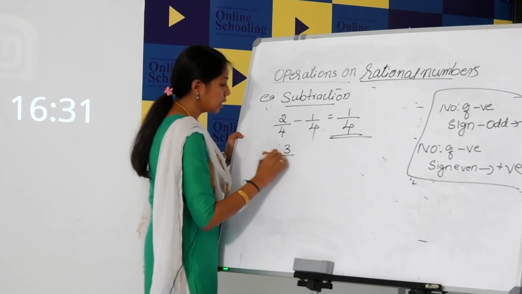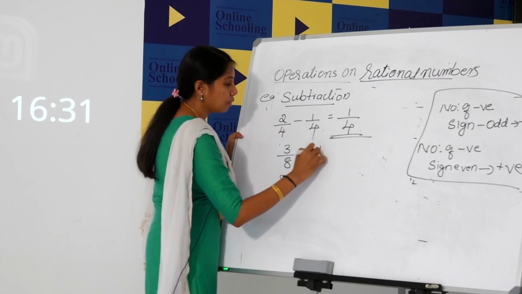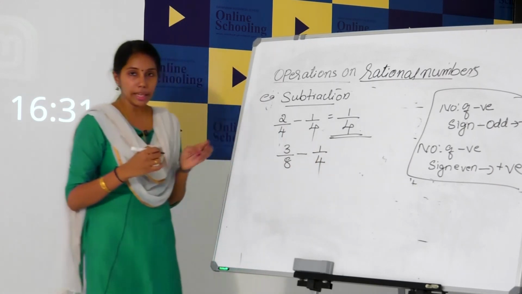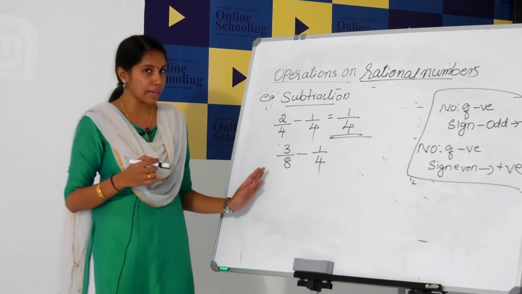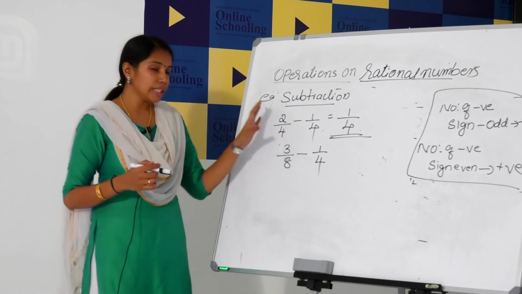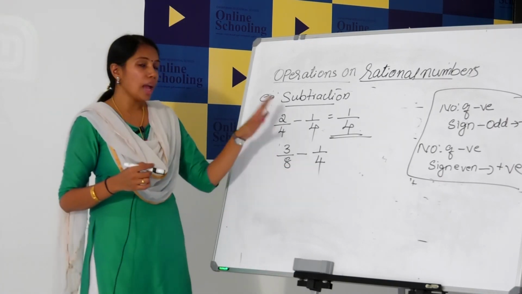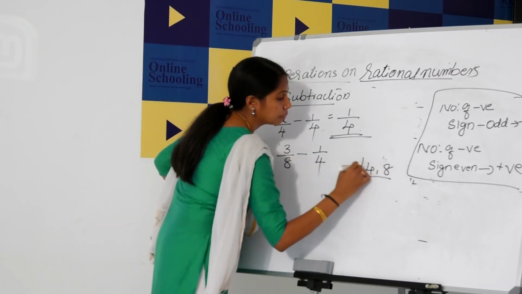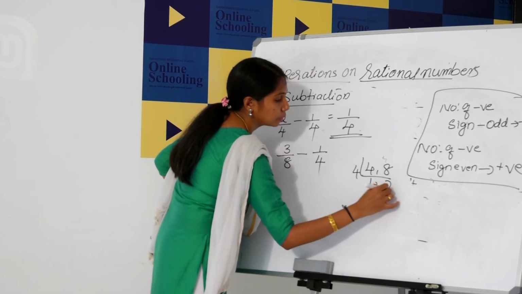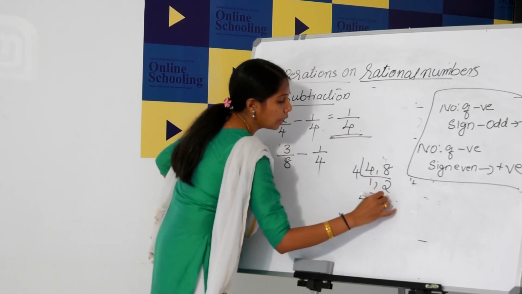3 by 8 minus 1 by 4. Same like addition. Just find the LCM of the denominators 8 and 4. Then make into a common denominator and subtract. LCM equal to 8.